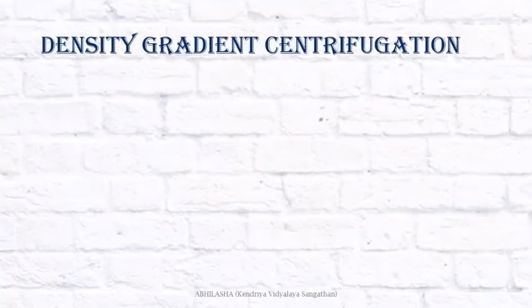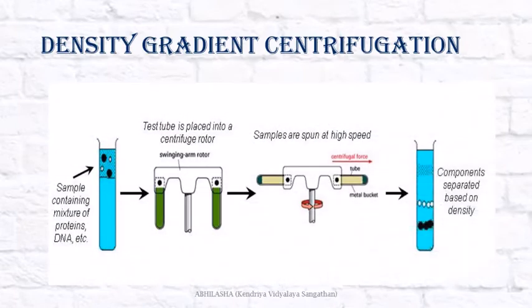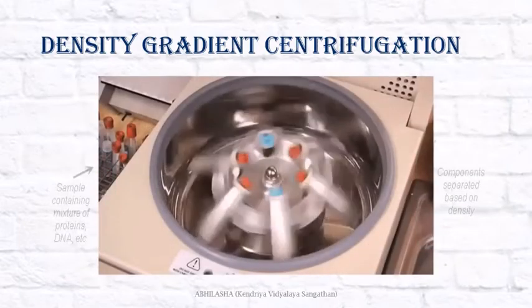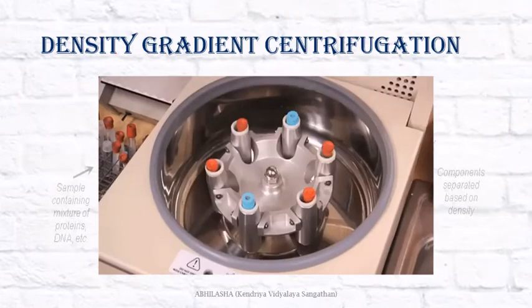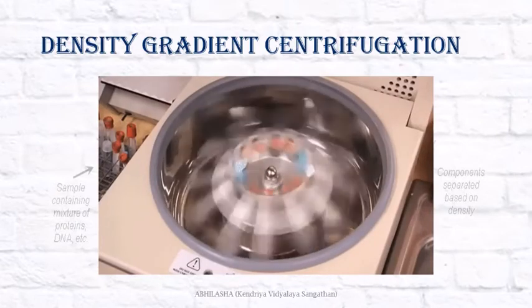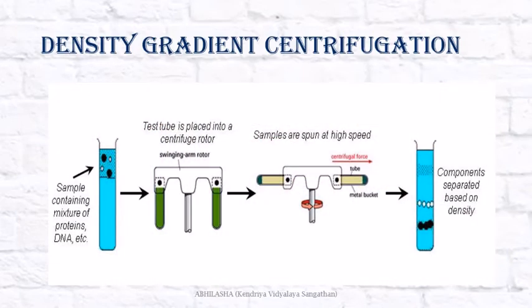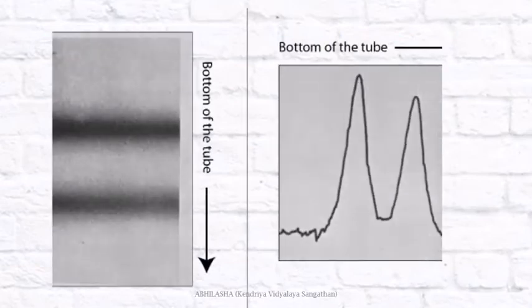Now, before we proceed, what is density gradient centrifugation? A sample containing a mixture of substances with different densities is taken in a test tube. The test tube is placed in a centrifuge and the rotor is spun at a very high speed. As a result of the centrifugal force, the components of the mixture are separated based on their density. Here we are concerned with 14N and 15N. So this is what should be obtained: two bands, one for 14N and one for 15N.